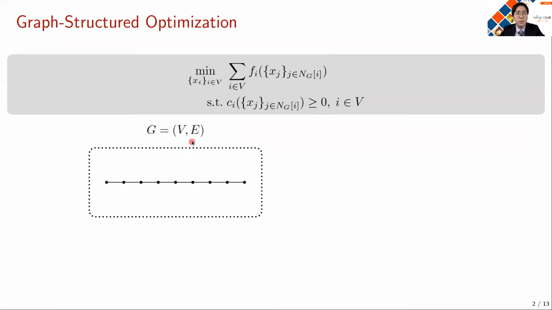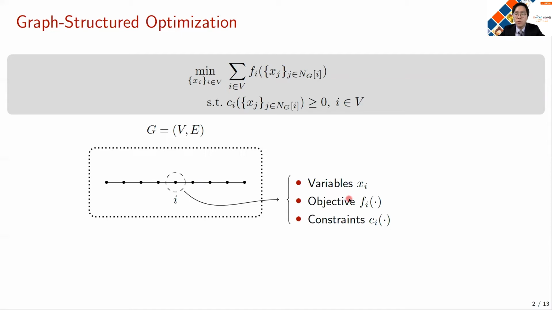A graph is nothing complicated, but it's just a pair of a set of nodes and a set of edges, which are denoted by V and E respectively. In the simplest case, it can represent a linear connection of multiple nodes. And it can also represent various complex structures, such as the one you saw in the previous slide. For each node in the graph, we are going to assume that it contains the local component of the optimization problem, specifically the local decision variable, local objective function terms, and the local constraints. And the overall problem is constructed by including all the variables for each node and all the objective functions and all the constraints for the entire node set.